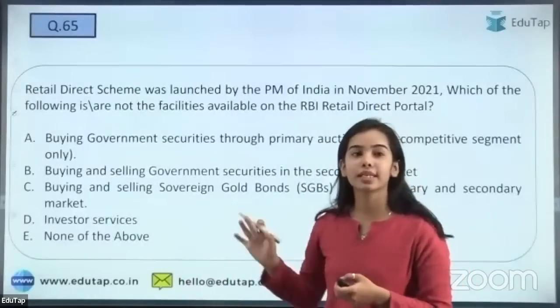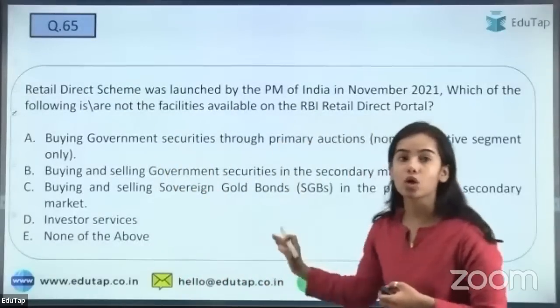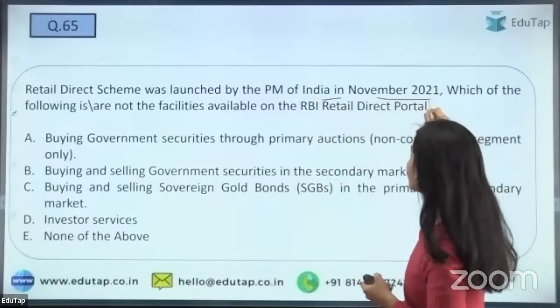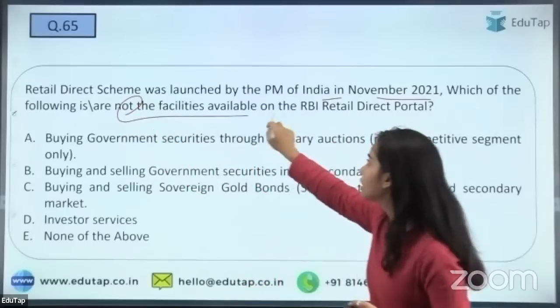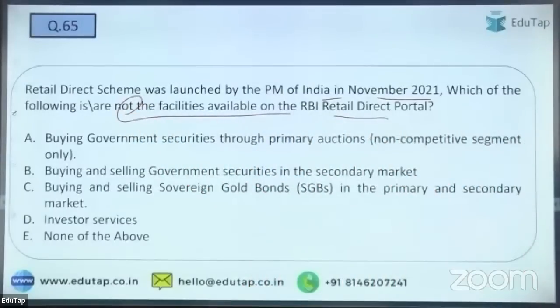So the next question is regarding the retail direct scheme. This was launched by the Prime Minister of India in November 2021. You have to tell which of the facilities are not available under the RBI retail direct portal.